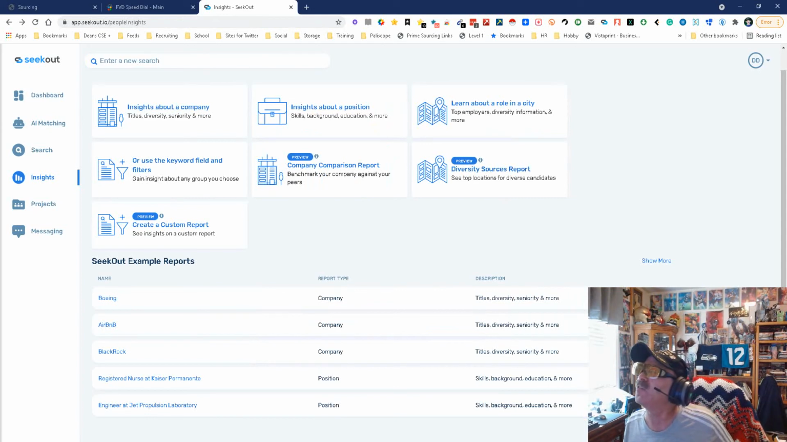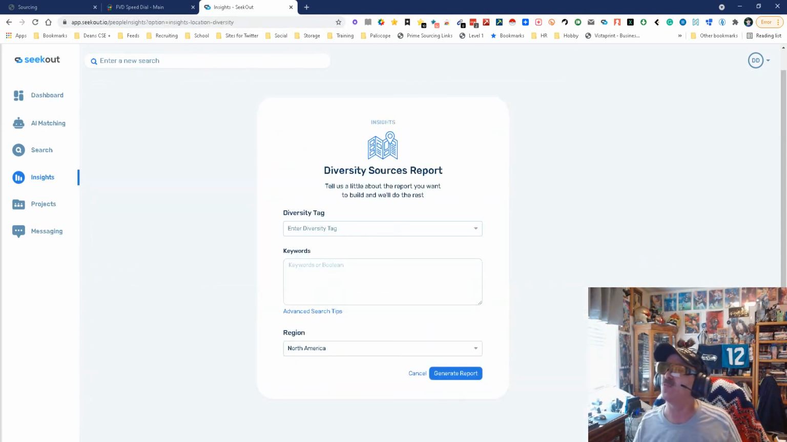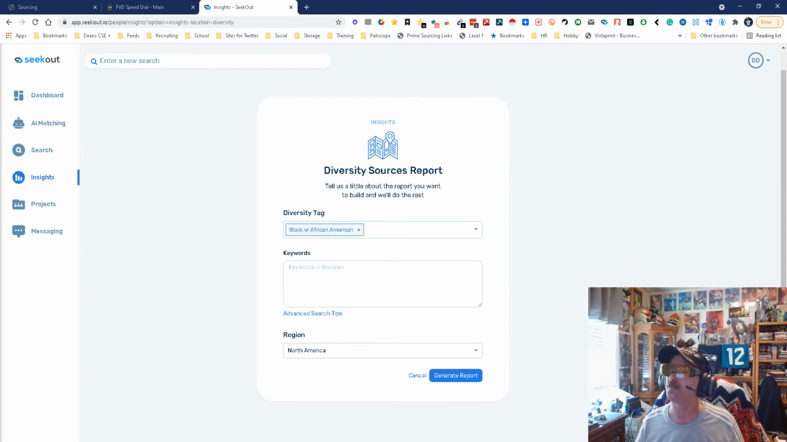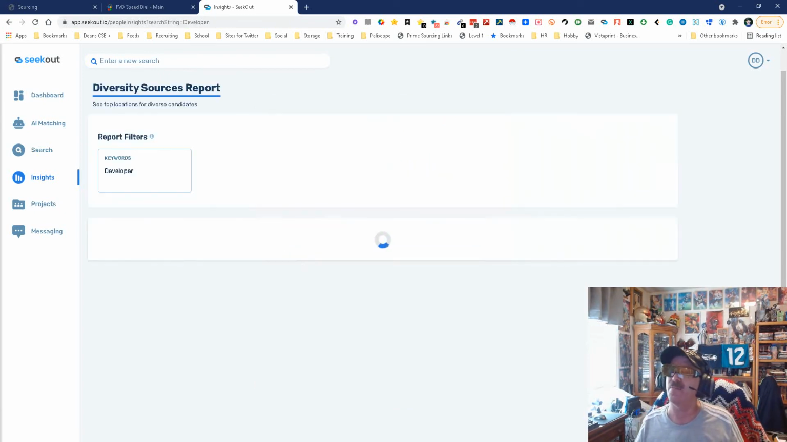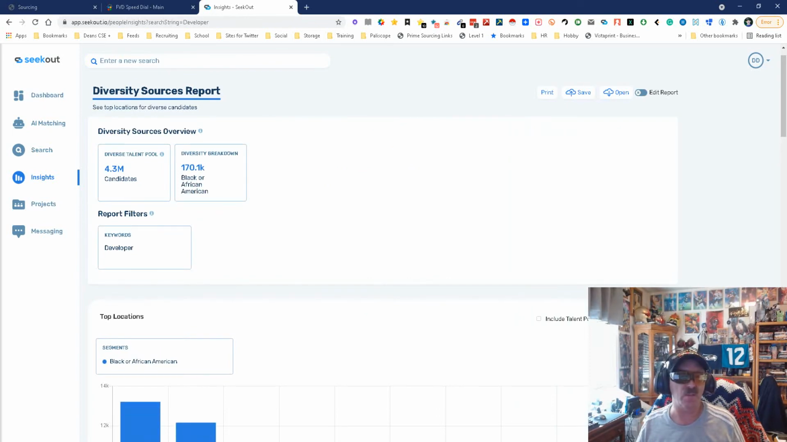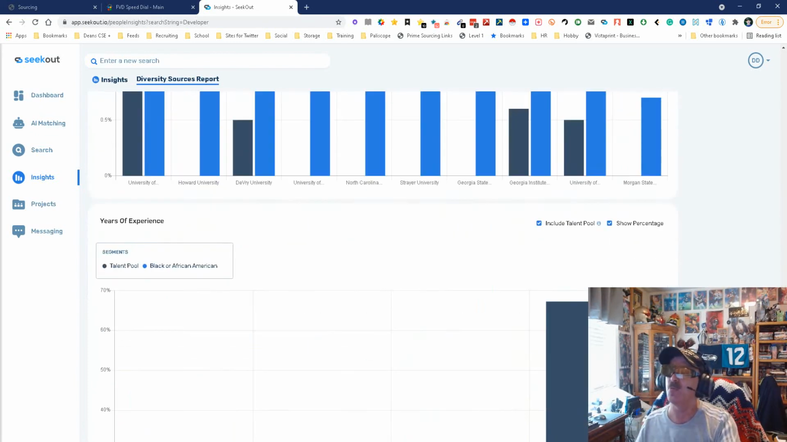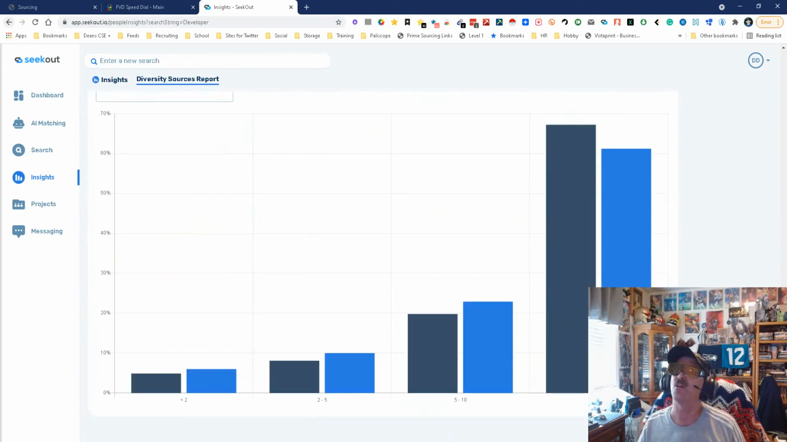So next, diversity sources report. Now, wow, this would be cool. Diversity tag. Okay, let's go with Black or African American. Let's go with developer. We're going to stick with North America for now, and I haven't done this search before, so this is new to both of us. That's Jeopardy, right? Yeah. All right. So here we go. We got four. The diversity talent pool seems to be about that big. This is the general diversity breakdown, and here you go. For those of you looking for diversity, there you go.